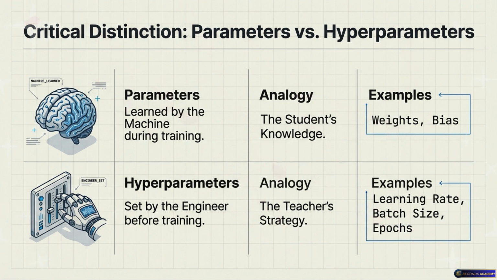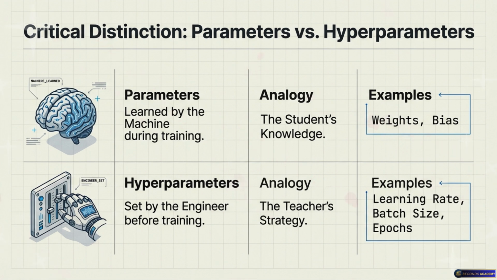Let's go back to our student analogy. The parameters, the weights, are the actual knowledge the student gains during the study session. Okay. The student learns that area is a very important feature. The teacher doesn't force that specific knowledge. The student figures it out by practicing and making mistakes. The model learns the parameters.